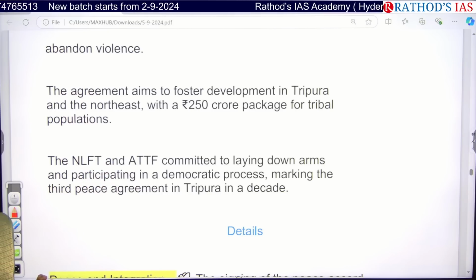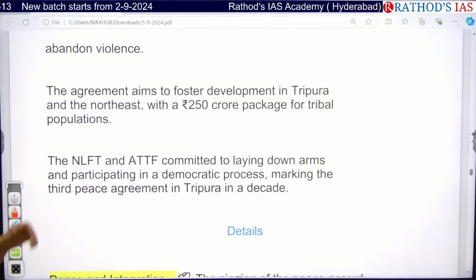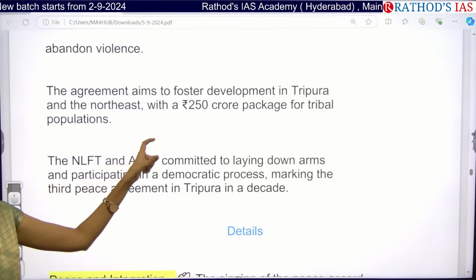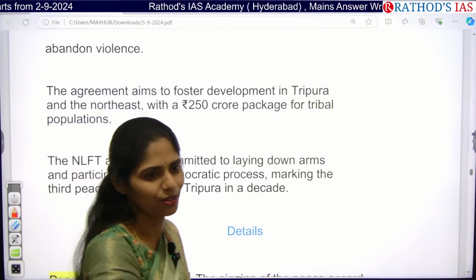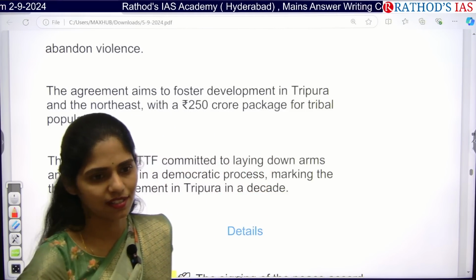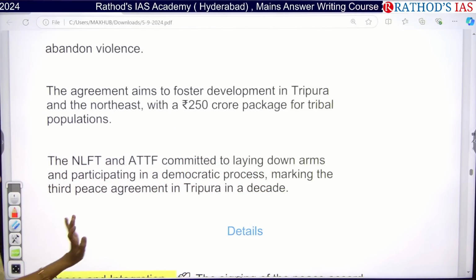So especially tribal people, they are dominant in these areas. For the tribal development, they came up with this package so that whenever we are developing these tribal areas, they will not be supporting these insurgent groups in this area. So this is the idea behind this agreement.